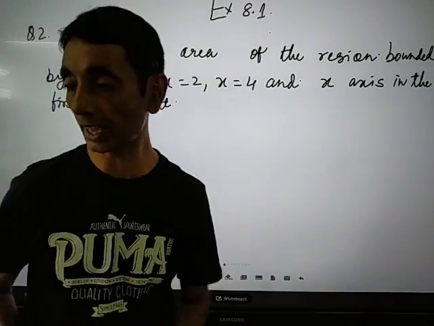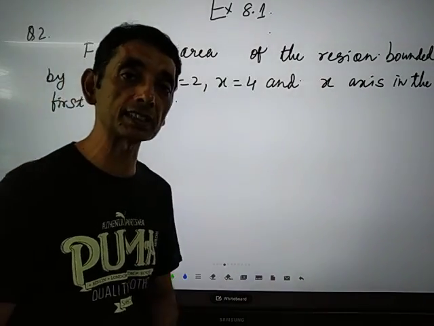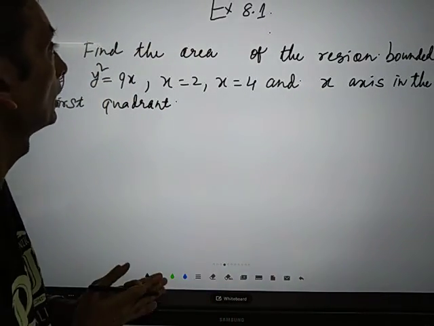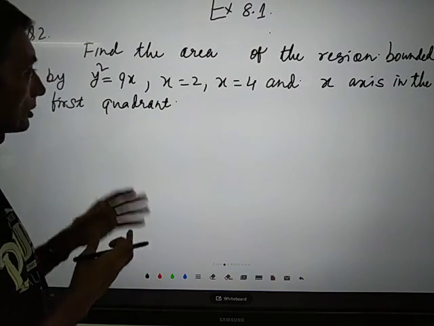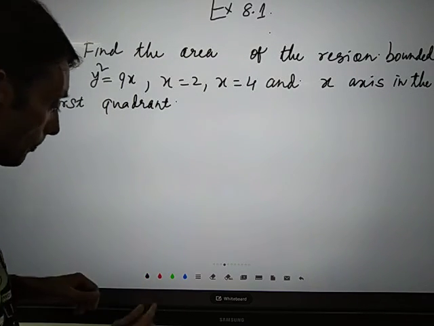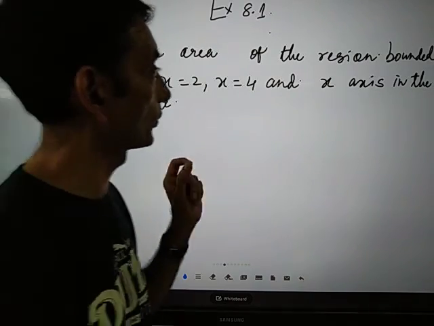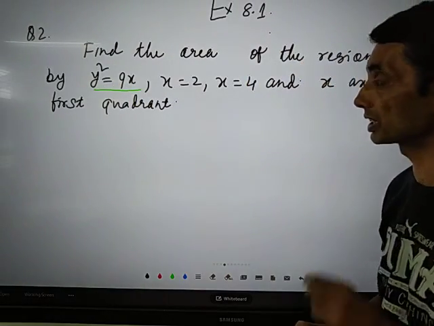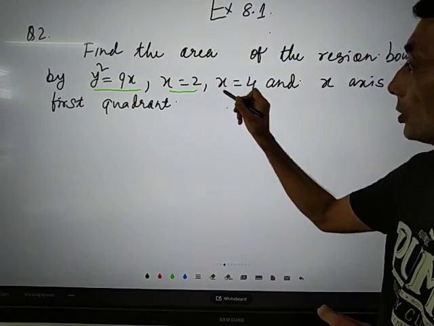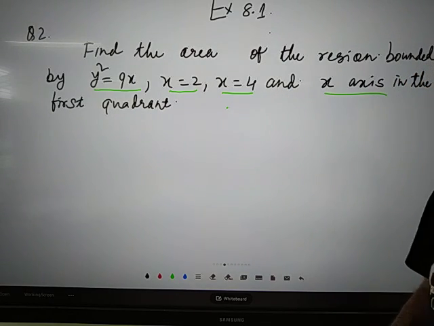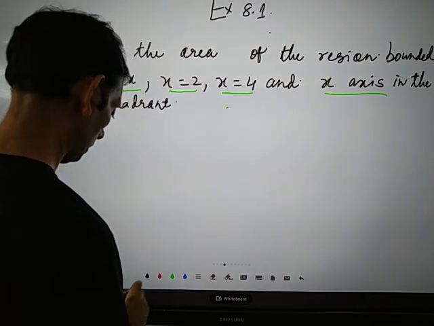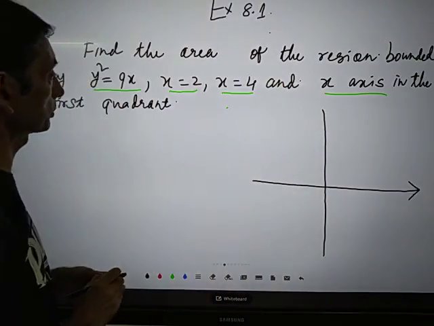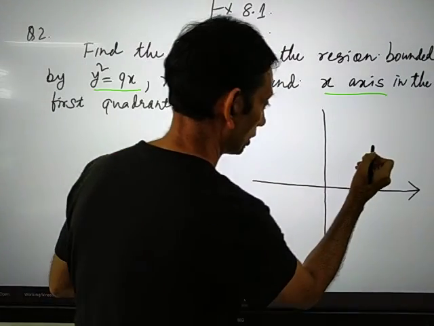Let's move to exercise 8.1. As I already said, the questions are mostly very simple and interesting. The first question is question 2. What is the question? Find the area of the region bounded by y squared equal to 9x, the two ordinates x equal to 2 and x equal to 4, and the x-axis. For this we need to draw the graph first. You know that y squared equal to 9x is a parabola, so just draw the parabola first.